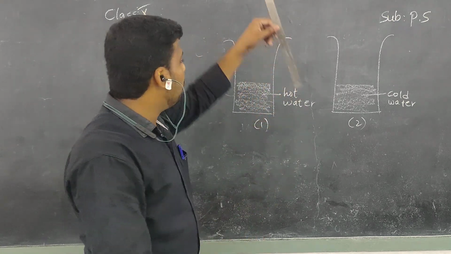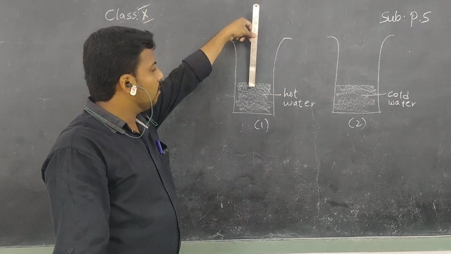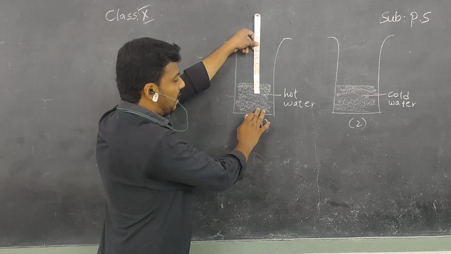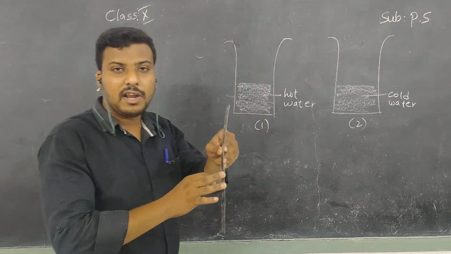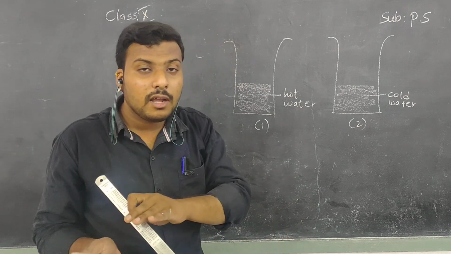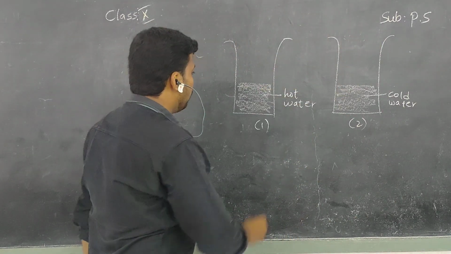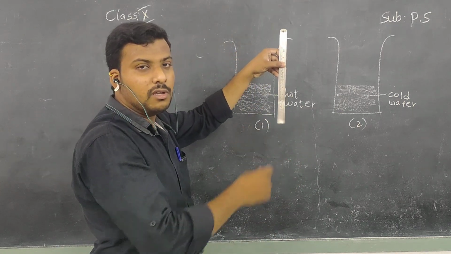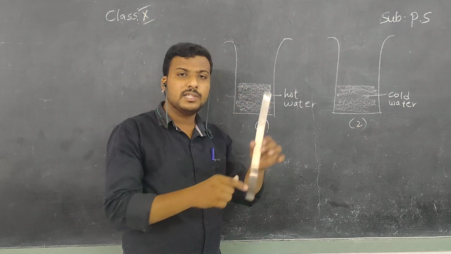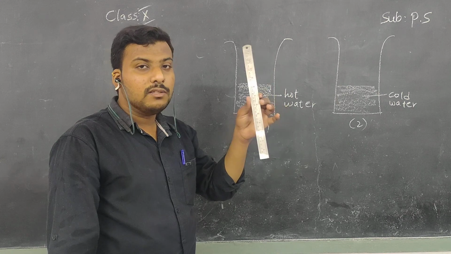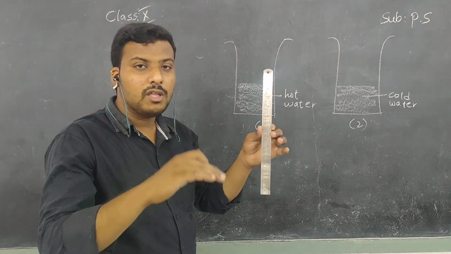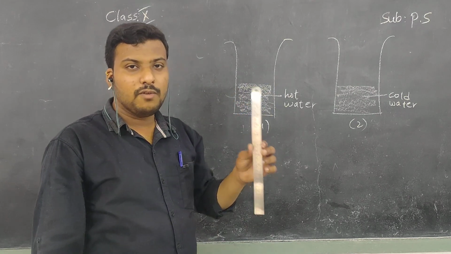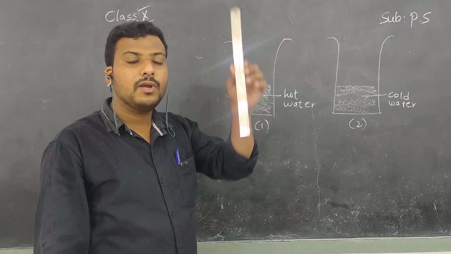Right now you place this thermometer in the hot water. So children, when you place this in hot water, who is the hot body and who is the cold body? Hot water acts as a hot body and this thermometer acts as a cold body. Then what will happen? Heat transfers from hot body to cold body. So from hot water to this thermometer, it continues to give heat energy. So how can you say, sir, this is receiving heat energy? You know that in the thermometer there is a mercury column and it flows, children. So there will be a rise in the mercury column. Okay children, when it receives any heat energy, the mercury column rises.